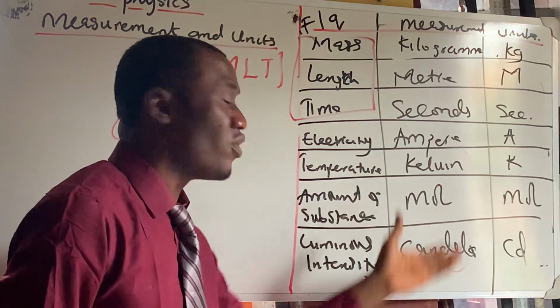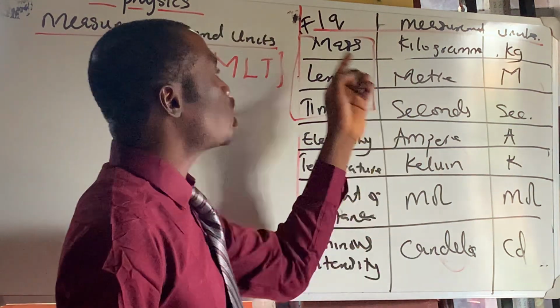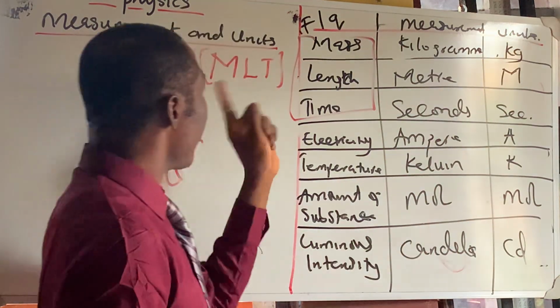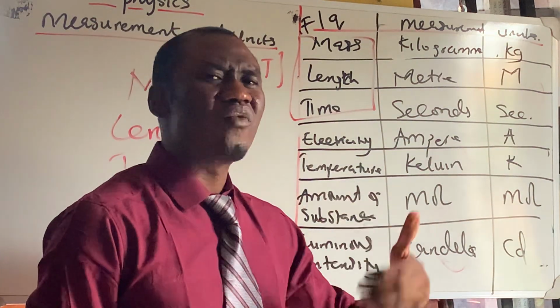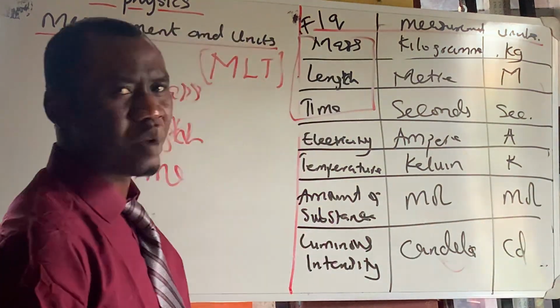Well, that doesn't mean you're going to forget the rest of those. But if you're not going to forget any fundamental quantity, that should be mass, length, and time. MLT, which is the unit of measuring dimension quantities. But that's not what we have for today. Let's stay with what we have for today.